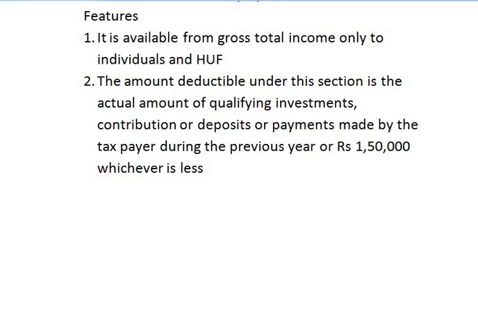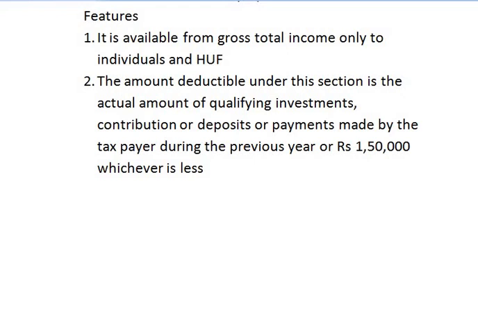It is only individuals and Hindu undivided families that can claim deduction from gross total income only. And the second feature is the amount deductible under this section is the actual amount of qualifying investment, contribution or deposit or payments made by the taxpayer or the assessee during the previous year, or 1,50,000, whichever is less.